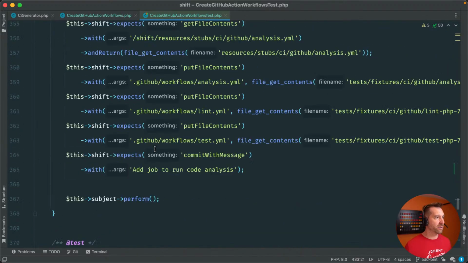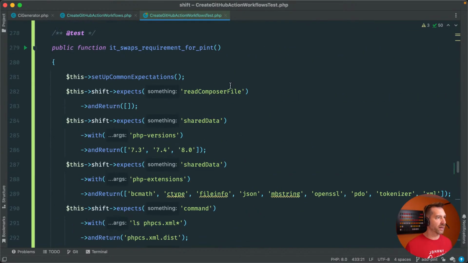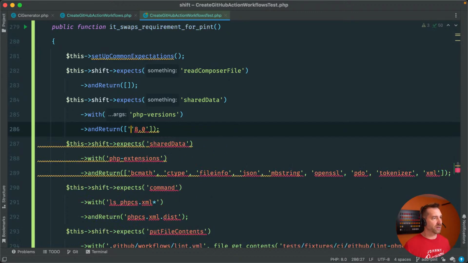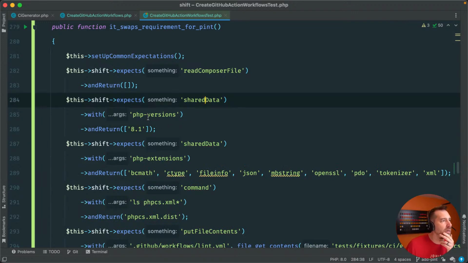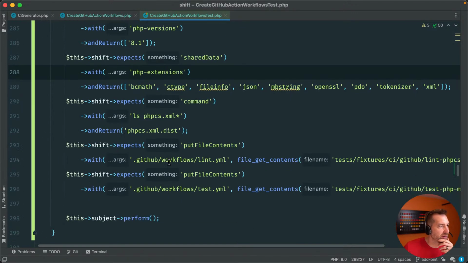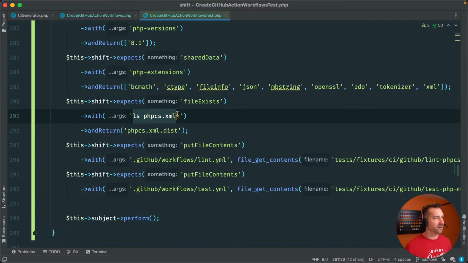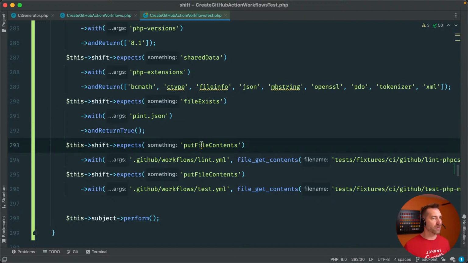We may or may not need that in our common setup, but let's just play it on here for a second. Okay, we're not going to mess with all these PHP versions, so I'm just going to dump this out to be like 8.1. So the PHP version is going to be that. The shared extensions I don't think need anything fancy, and then we're basically going to say if file exists pint.json, then we would return true here.